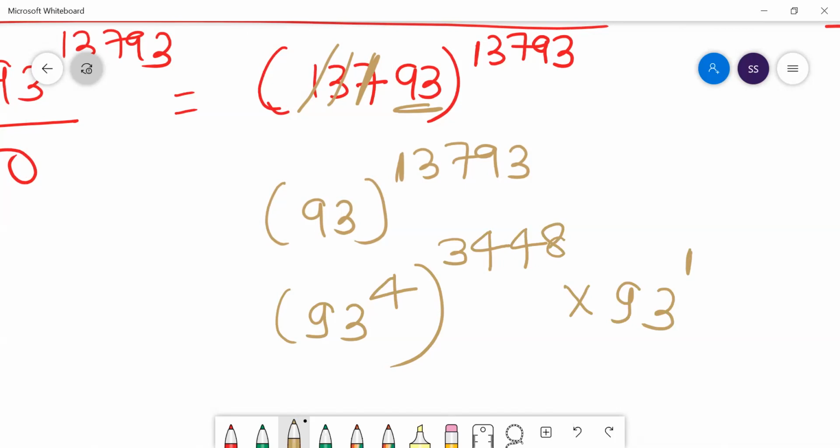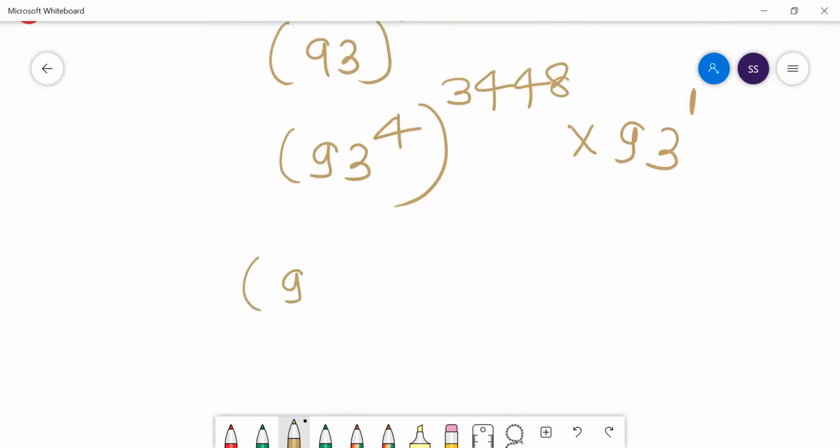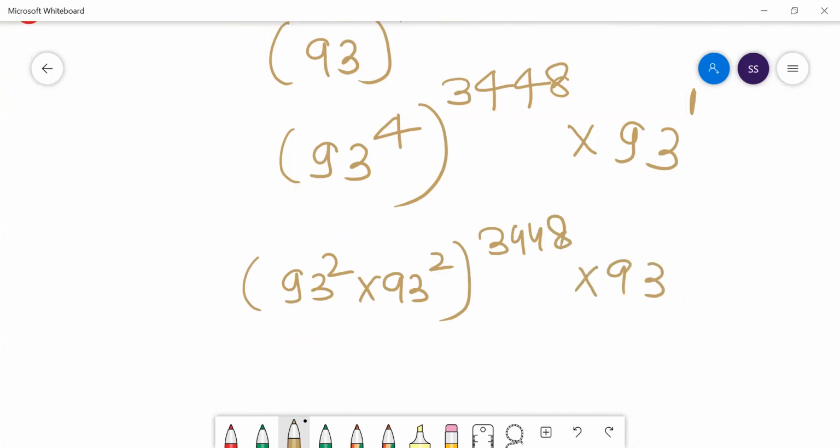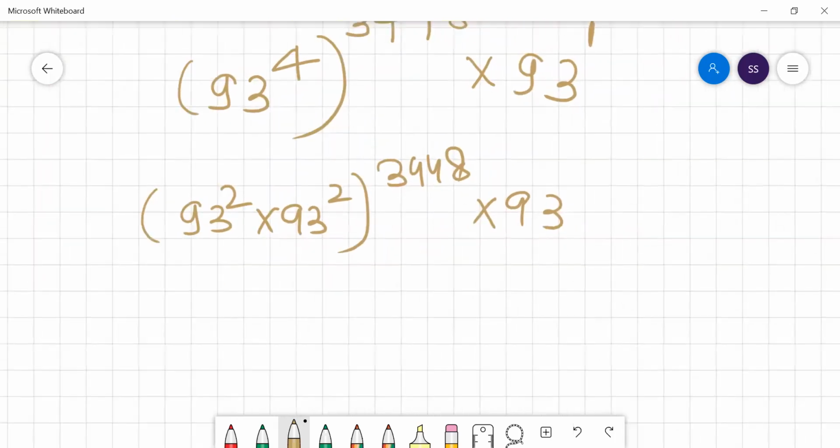I don't know offhand what 93 to the power 4 is, but I know 93 to the power 2. So I can write this number as 93 to the power 2, to the power 2, to the power 3448, into 93. What is 93 squared? 93 squared is 8649. It doesn't matter what the other digits are.